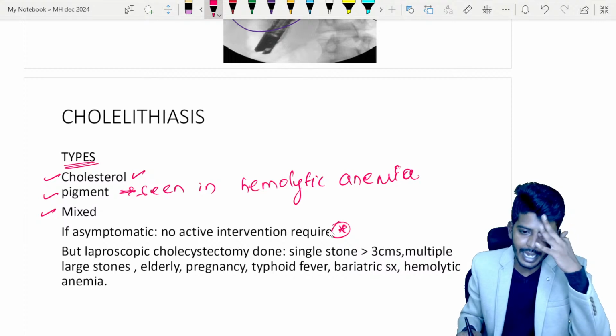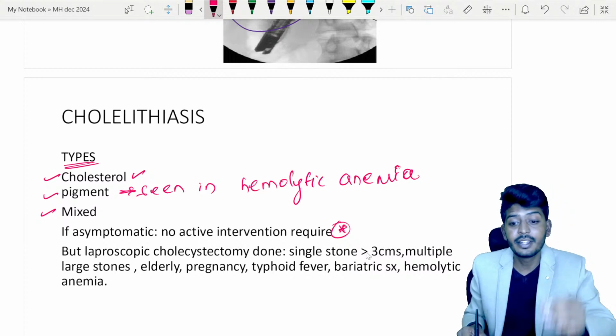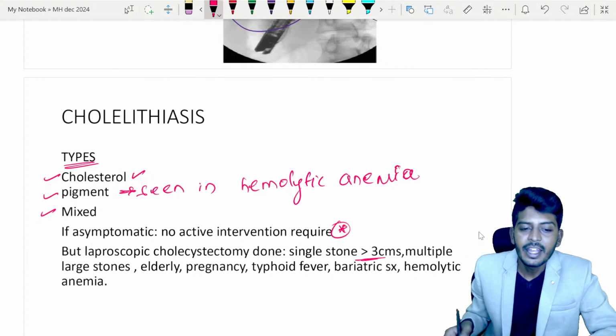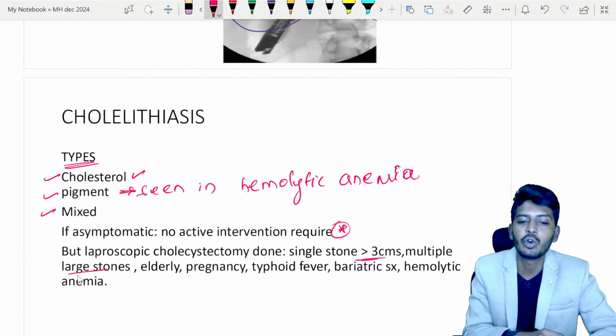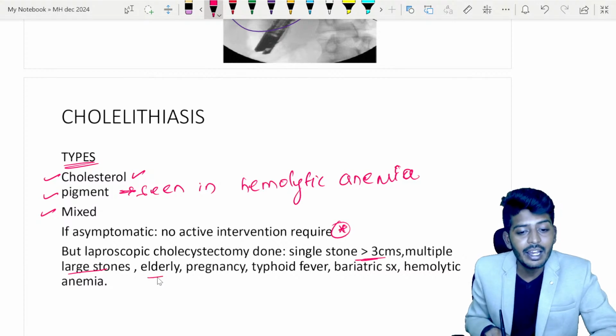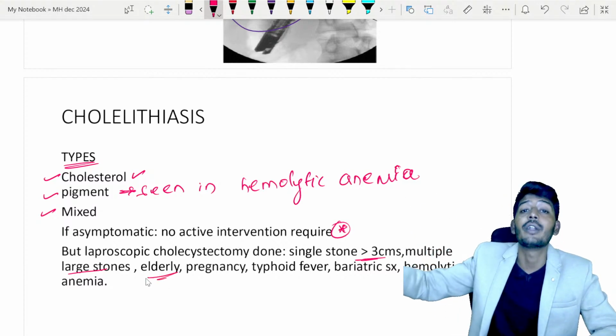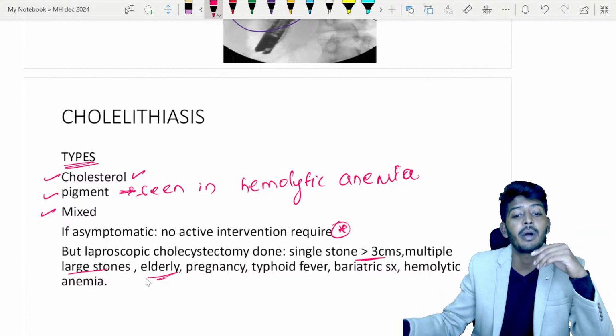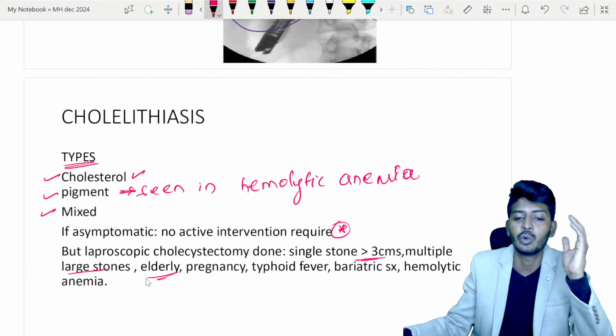Okay, so when do you require a treatment and what are the investigations? If the patient has a single stone which is more than 3 centimeters, or if multiple large stones are there, you need to go for a surgical treatment. In elderly people, because as they become older and older, we will not be able to do the surgery later. It will become complicated. So if an elderly patient is found, just do the surgery.